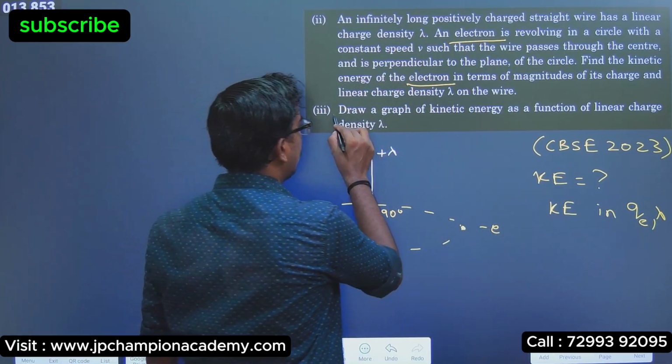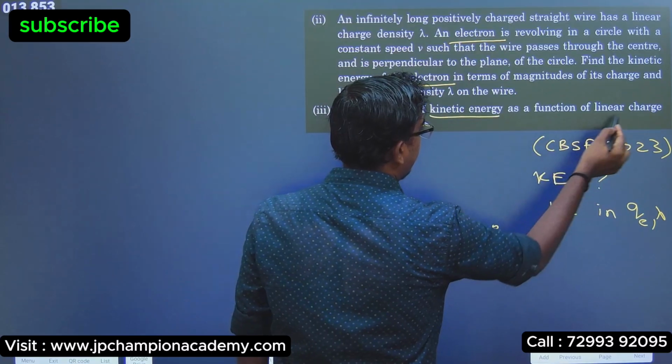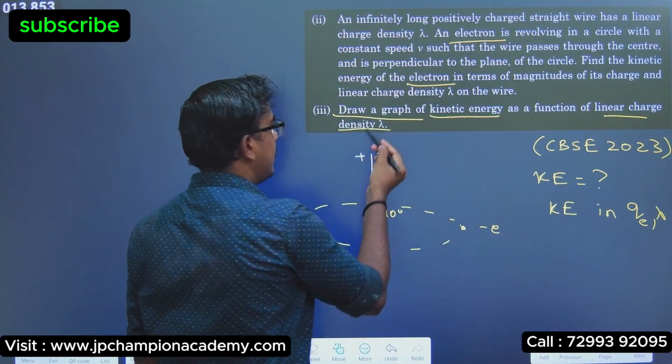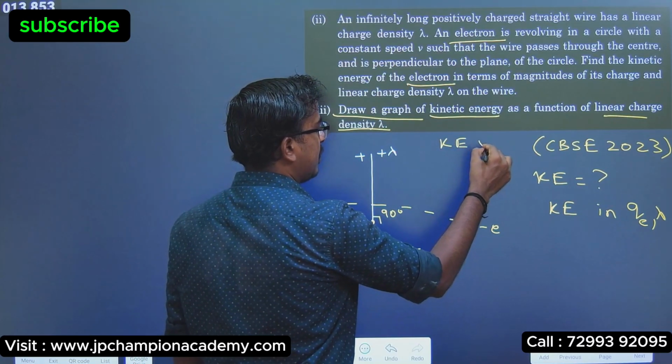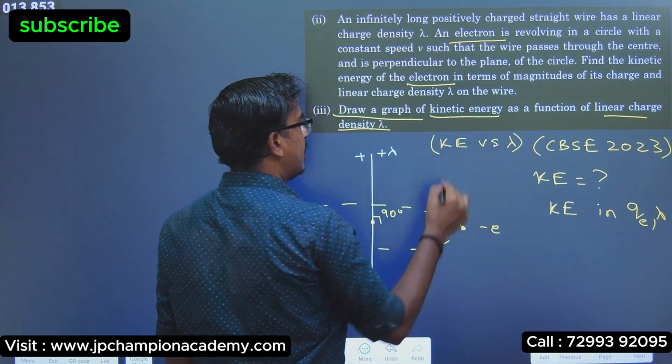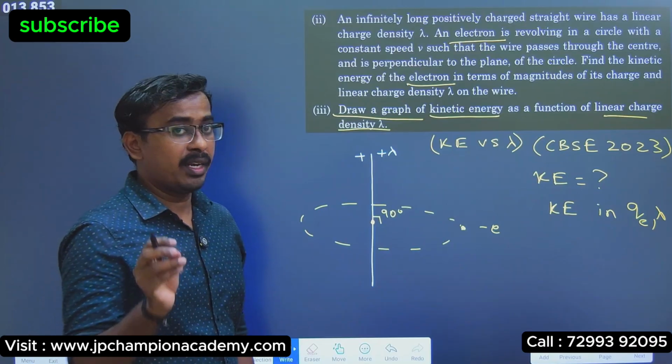And next they ask for what? Draw the graph of kinetic energy as a function of linear charge density. So they are asking a graph between kinetic energy versus lambda. So this is the third question, that is the last one. Okay, now let's try to solve this.